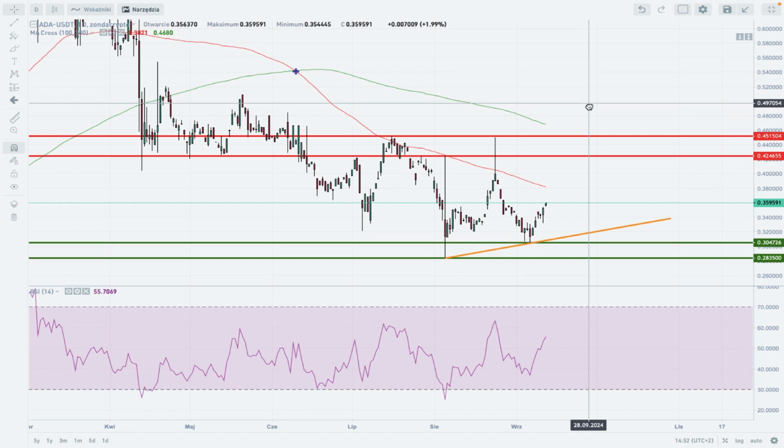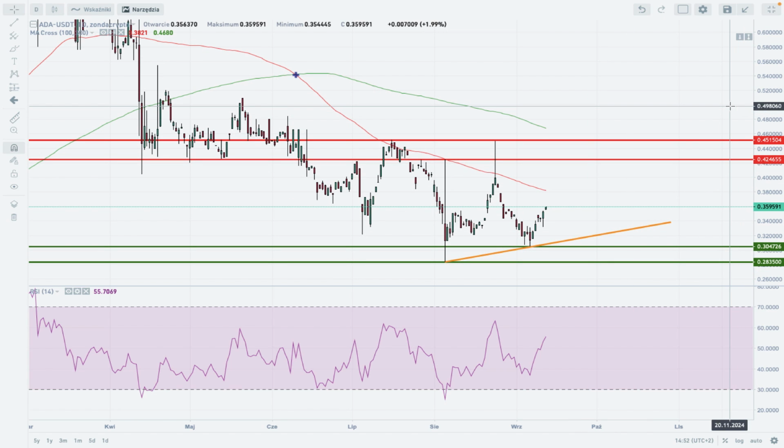For now, it looks nicely bullish, and the market continues to climb higher towards the next targets on the daily time frame chart.